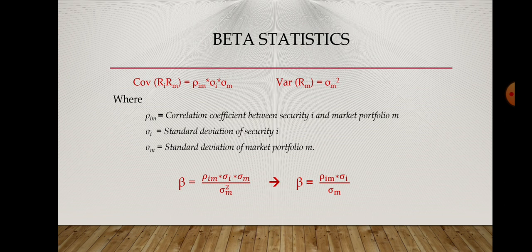So if we put the values in this particular formula, what do we get at the end? We get beta as the correlation coefficient between the stock and the market, multiplied by the standard deviation of the stock, divided by the standard deviation of the market. So what does this formula indicate, what do we assume after scanning this particular formula?